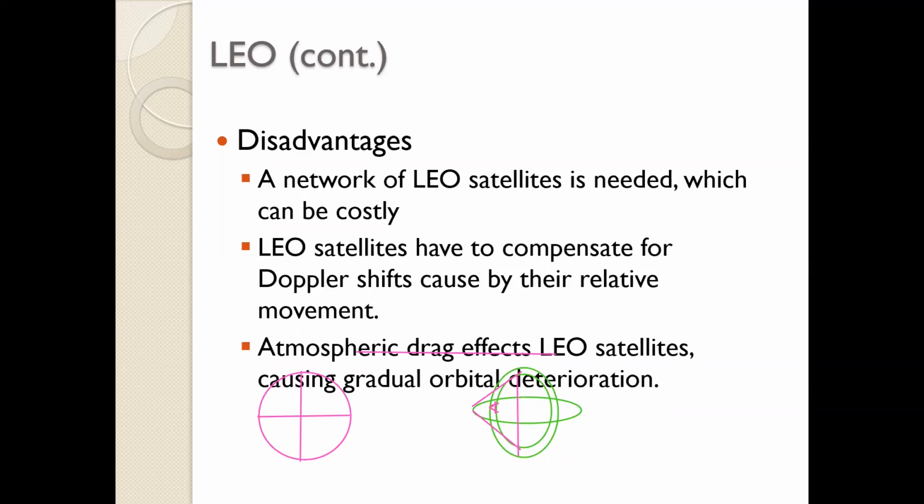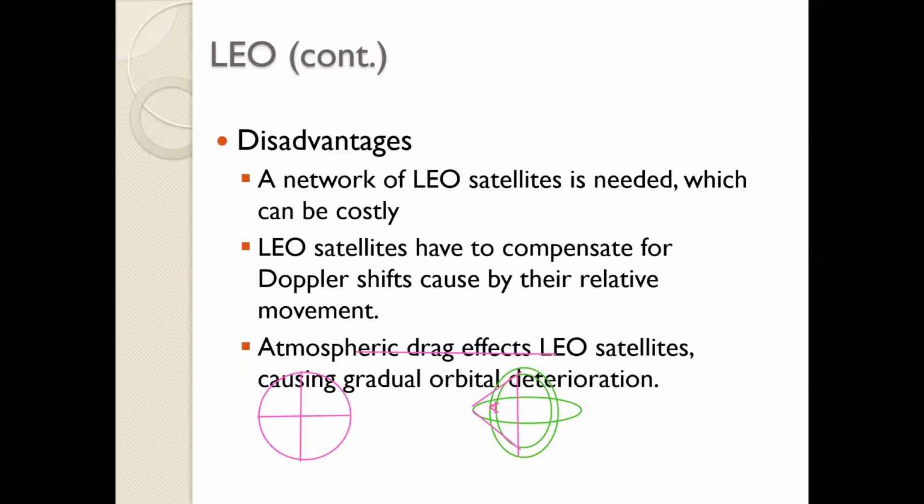The LEO satellite has to compensate for the Doppler effect. Now, can you tell me why this Doppler effect comes here, which was not there for a geostationary satellite? In a LEO satellite, you have a relative motion between the satellite and the Earth station, because of which you have a different frequency being received than what is being transmitted.